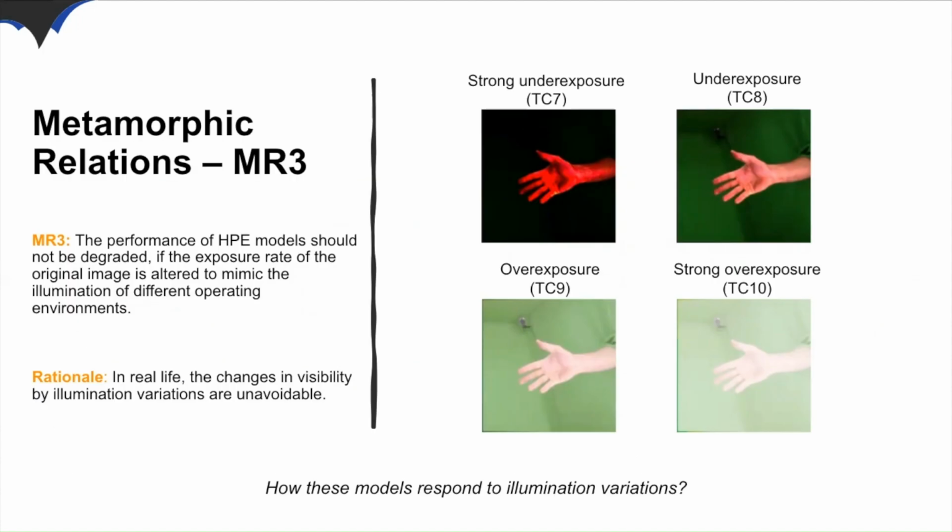From MR1 and MR2, we get to know how serious the impact of occlusion on these models' performance was. In real life, changes in visibility by illumination variation are also unavoidable. So how do these models respond to illumination variation?